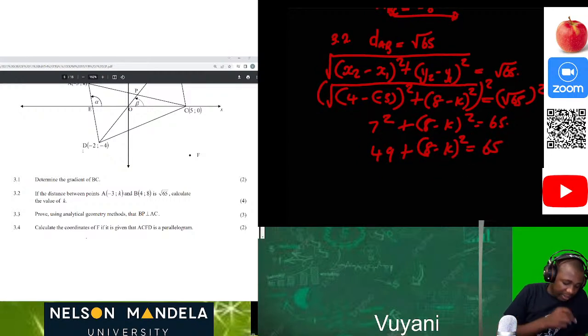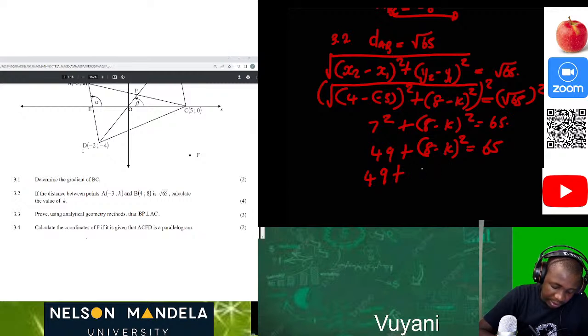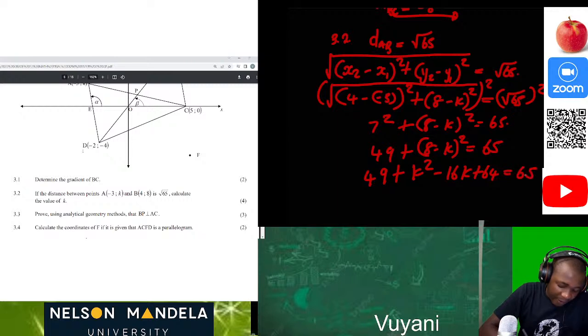So now let's break down the 8 minus k so that we can have a trinomial. This will be 49 plus, then we break that out, it will be the same as 8 minus k multiplied by 8 minus k. Okay, so 8 times 8 is 64. 8 times negative k is negative 8k. This will also be negative 8k. Then this will be positive k squared. So this will be plus k squared minus 16k plus 64 is equal to 65.